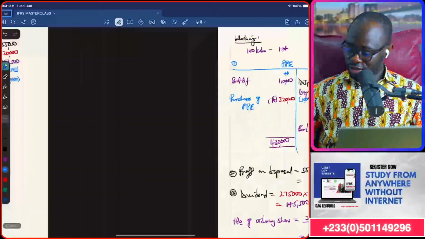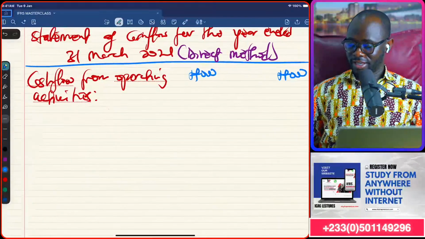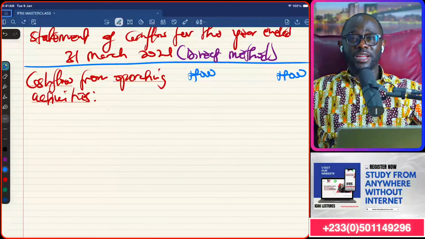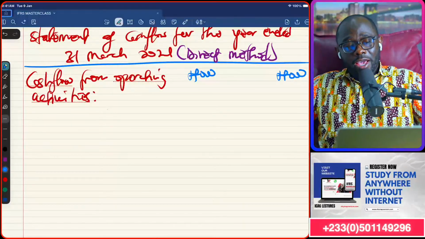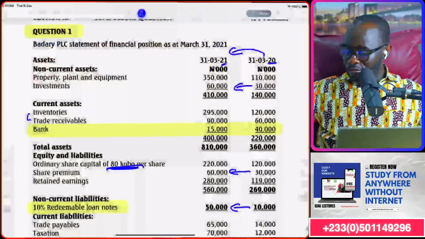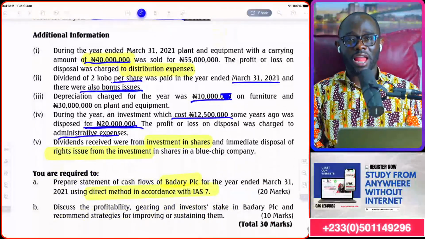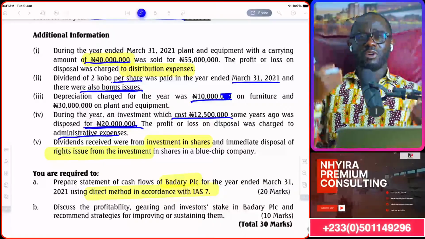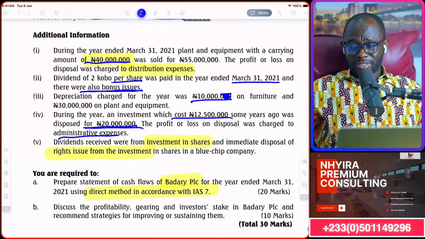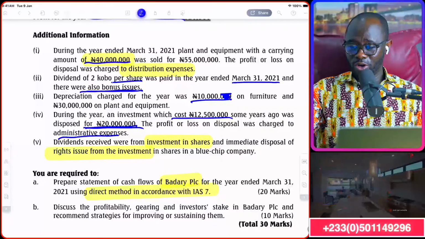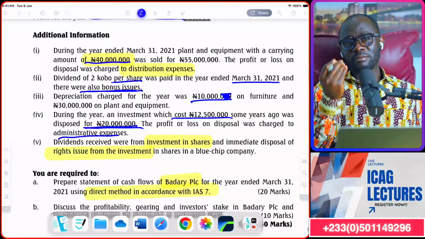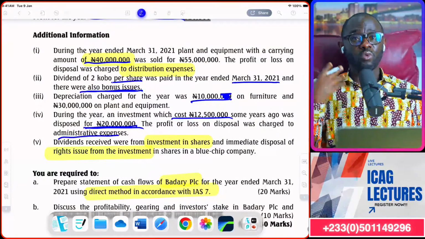Okay. But you see, in the operating activity, we finished reading the notes, but nothing has come under operating activities. Why? Because we have to work out everything ourselves. We have not been told how much we paid our suppliers. We've not been told how much money was received from our customers. So we got to figure it out ourselves. So this is where we are on our own, so we fish it out ourselves. So what do we do first?